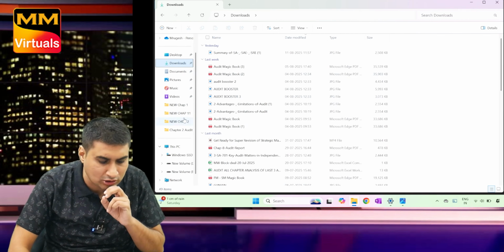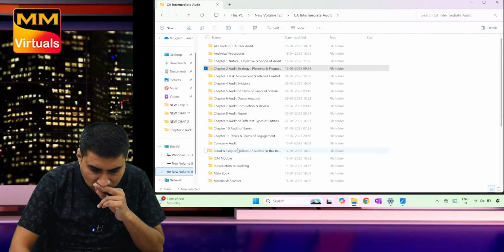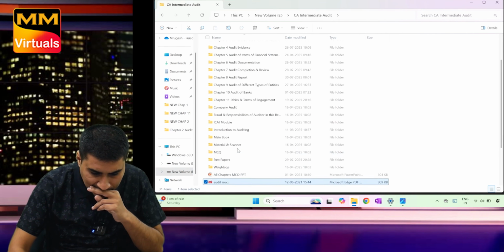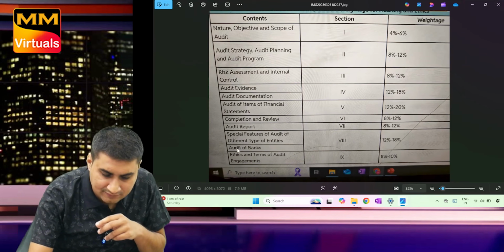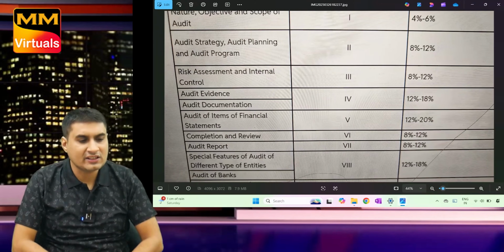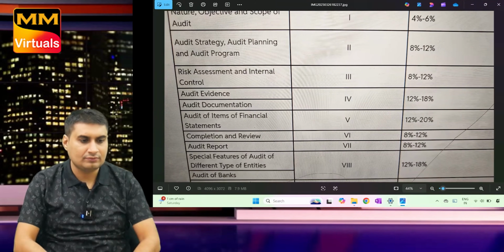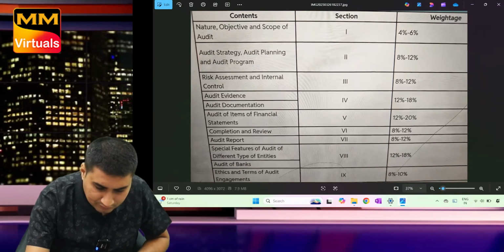If you want, you can take a photo also. In the group I will share, but see here. This is the photo. This is the chapter wise weightage. Take a photo if you want.